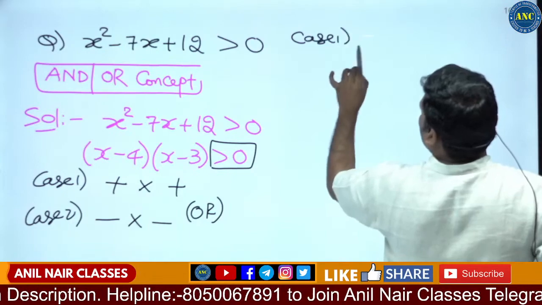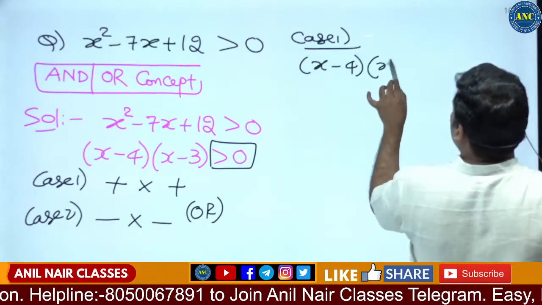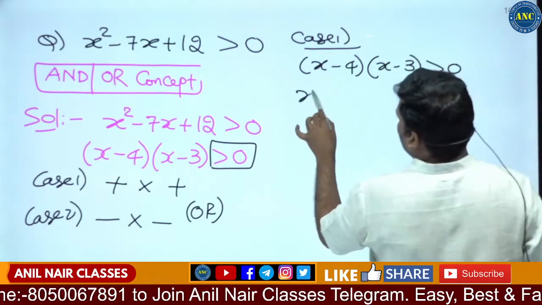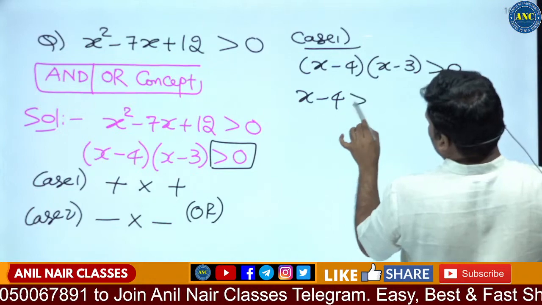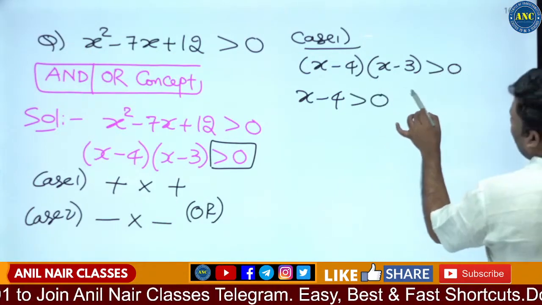Case number 1. X minus 4 into x minus 3 is greater than 0. That means x minus 4 is greater than 0 and condition.